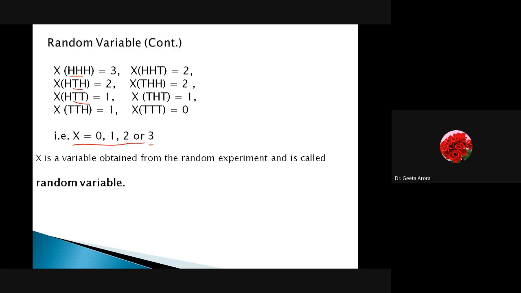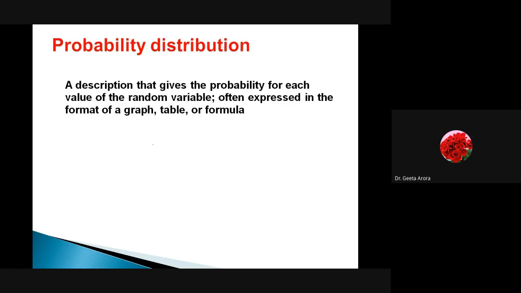If you have any confusion, let me know, because I have told you a new thing, and here I have told you through an example. If it is clear how we have obtained it, then we can go to the next thing, because all the things are based upon the definition of what a random variable is. Okay, let me start. If anybody has any doubt, please be sure to write it in the chat box. I will try to discuss it with you. Correct? So let us start with the probability distribution.